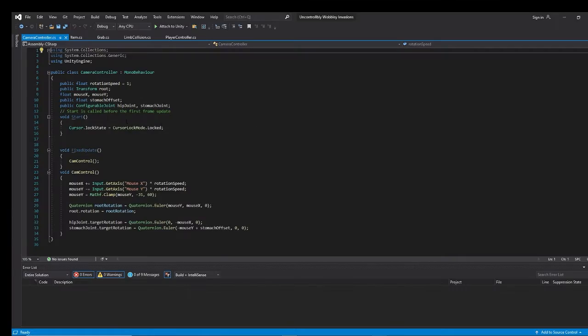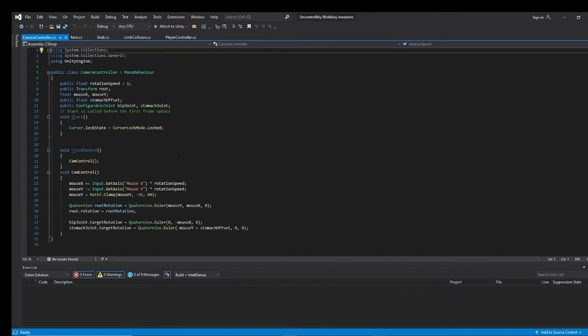Right? So we take the variables mouse X and mouse Y for getting the input of the mouse, rotation speed, which is the sensitivity more or less, stomach offset, and the references to the configurable joints, hip joint and stomach joint.